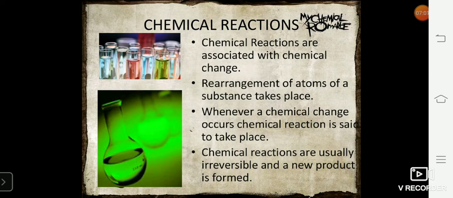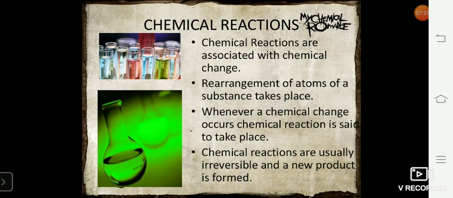Now, there are certain examples wherein we can consider a change to be physical as well as chemical. The best example in chemistry about a change being both physical and chemical is burning of candle. When you start burning a candle, the solid wax starts getting converted into liquid wax. The conversion of solid wax into liquid wax is an example of physical change. And when this liquid wax starts burning in the wick of the candle, it is a chemical change.